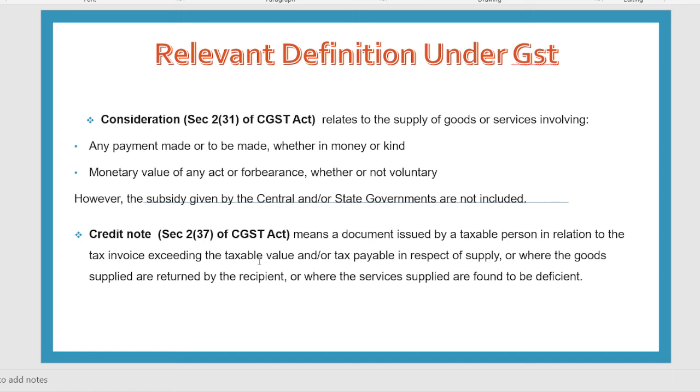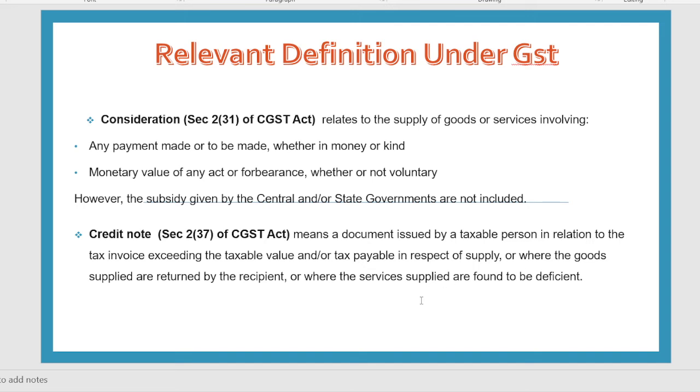Now, this document is issued by the taxable person in relation to the tax invoice exceeding the taxable value or tax payable in respect of supply, whether goods supplied are returned by the recipient. So for example, if you are a supplier and you sold some goods to your customer, and he returned some of those goods, then you will have to issue a credit note for the value of the goods returned.